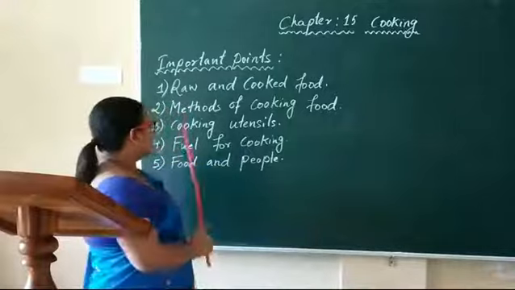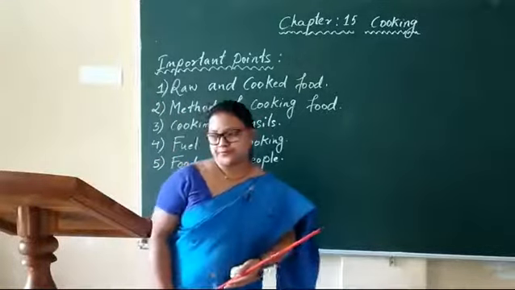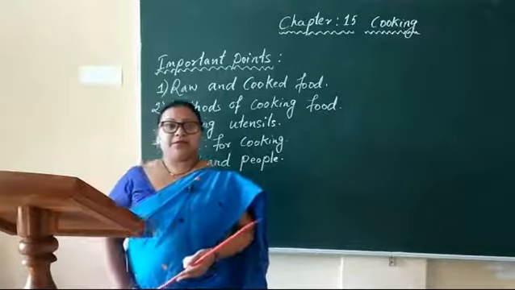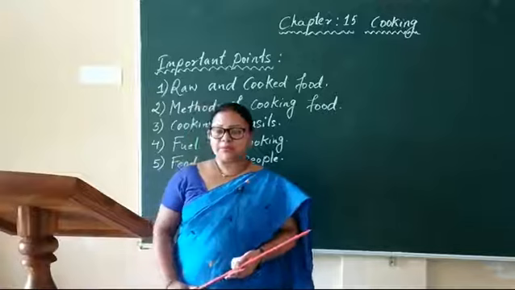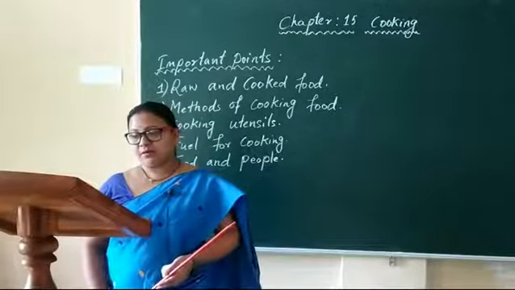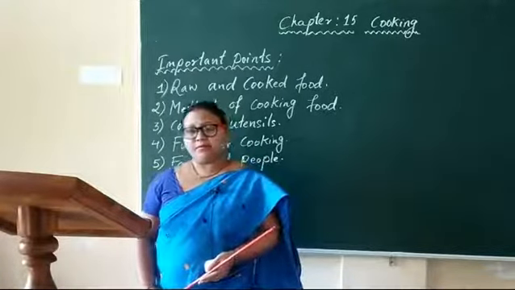Now let us come to the second point, that is methods of cooking food. Let me tell you, there are 5 common methods of cooking. They are steaming, frying, baking, boiling, and roasting.